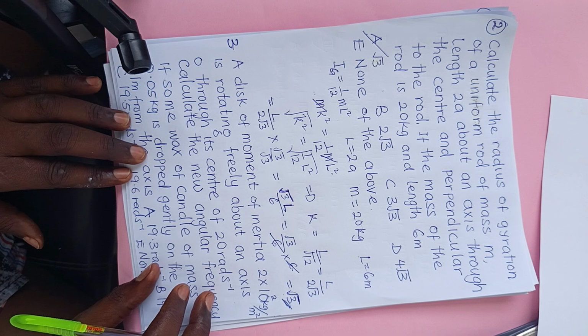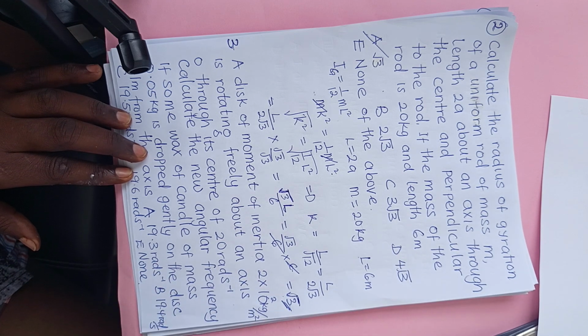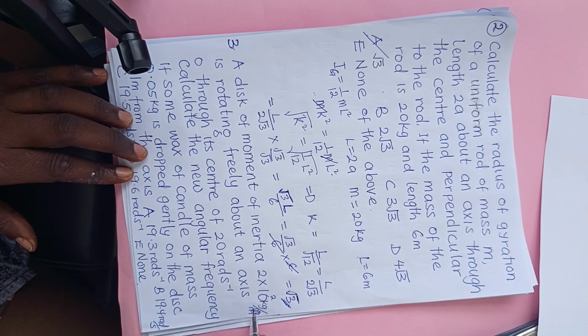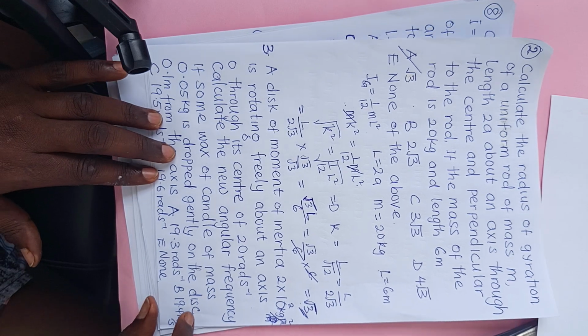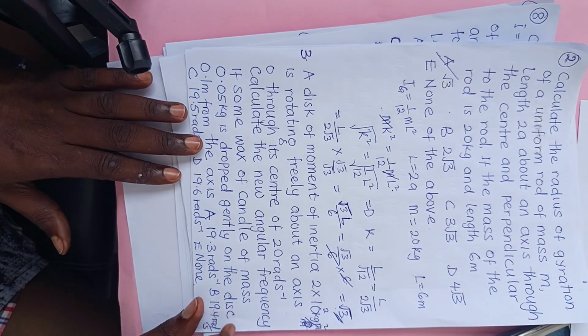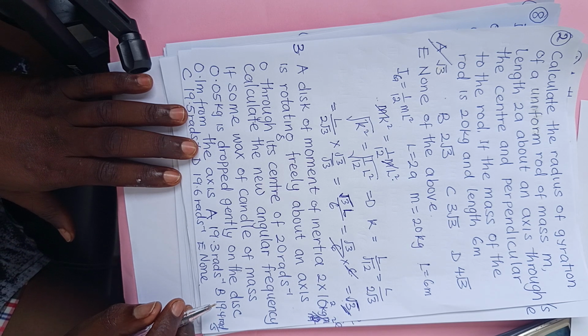Let's go to question 3. A disk of moment of inertia 2 times 10 to the power of minus 2 kilogram meter square is rotating freely. Then I say what?